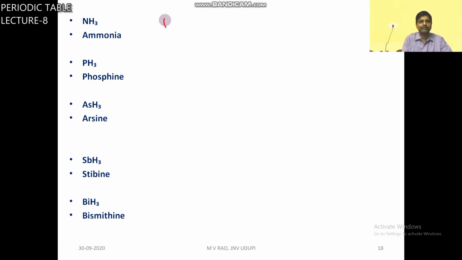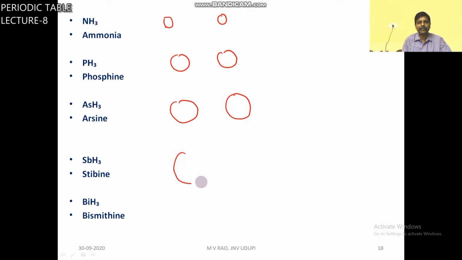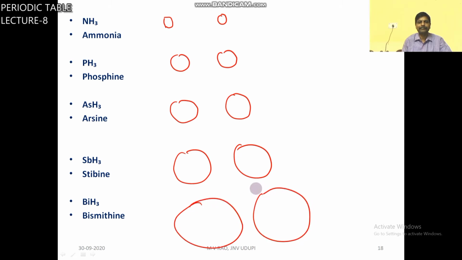You can see here NH3, two PH3 molecules, two AsH3, two SbH3, two BiH3. Here NH3 is small size, here BiH3, bismuthine, is large size. Size more, then attractions between these two molecules also more. For breaking this, more energy is required.